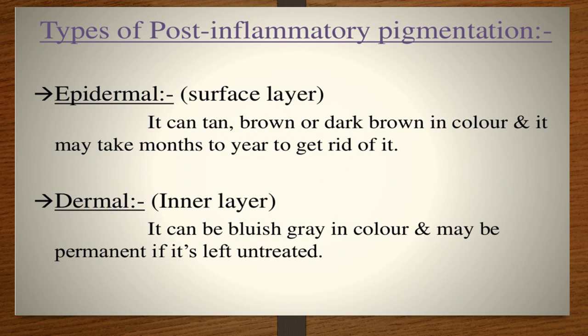So in case of the epidermal surface, it can tan. It can cause the skin to become brown or dark brown in color, and it takes months and years to get rid of it because it is the epidermal layer. But if it reaches the inner layer, the dermal layer, it can be bluish gray in color, and it may be permanent if it is left untreated. If it is not treated on time, then it will become permanent.